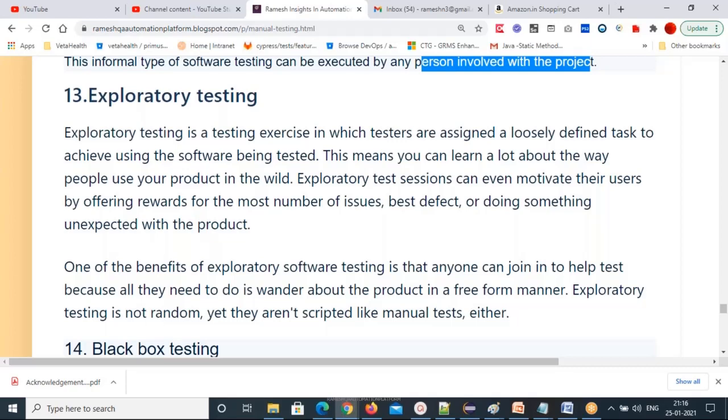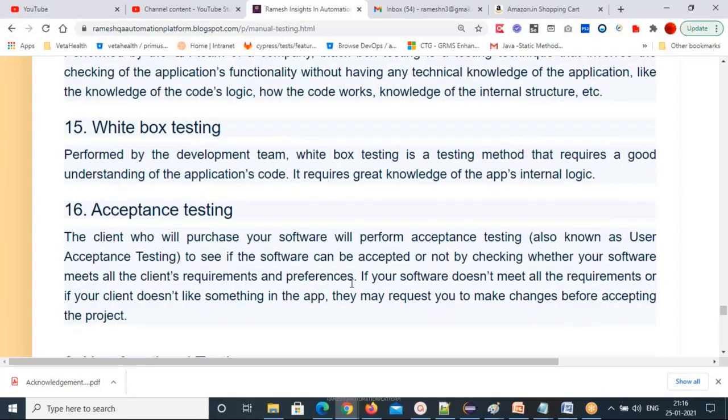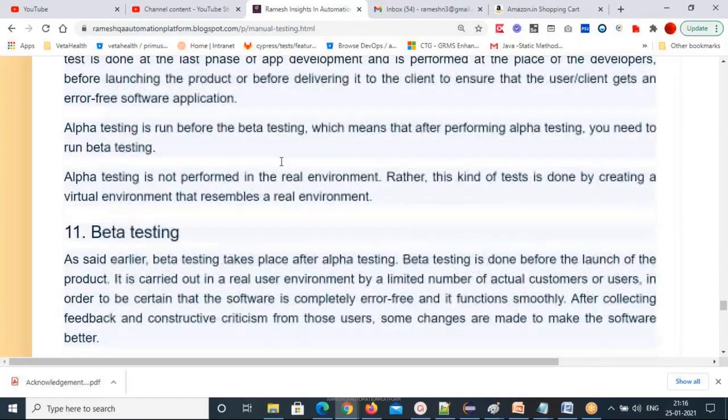So that's exploratory testing. These are all functional testing, black box testing, white box testing, and acceptance testing. So these are all functional test cases. Okay, functional testing types.